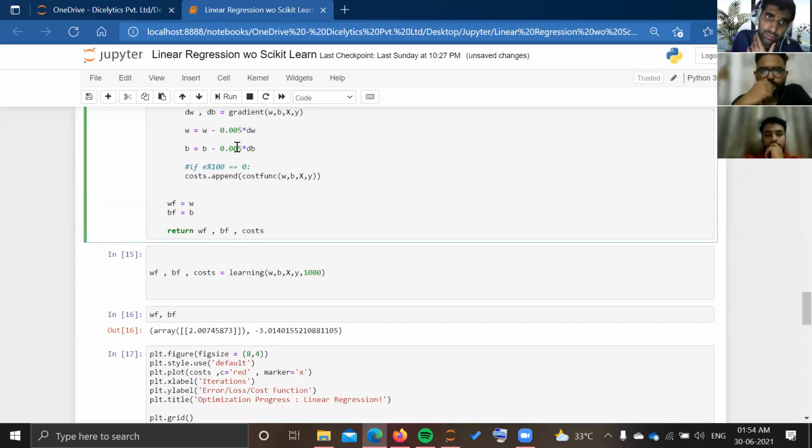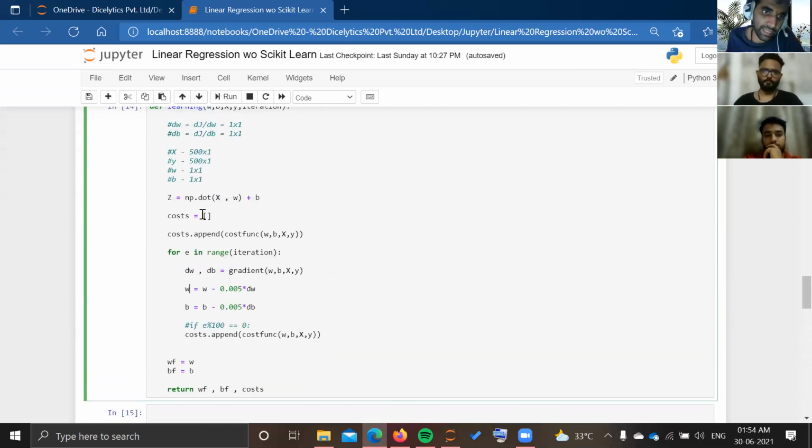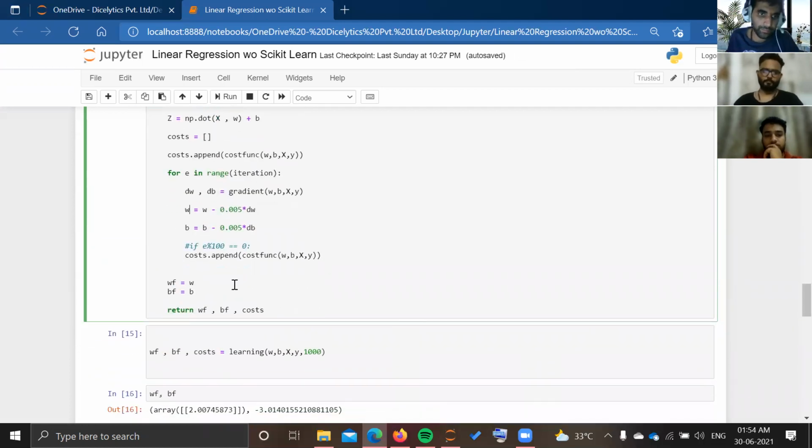And if I take it very small, like 0.00001, it will take a lot of iterations, or a lot of time, to reach there. After that, I'm appending my value of cost function for the updated values of w and b in the empty list that I created above.